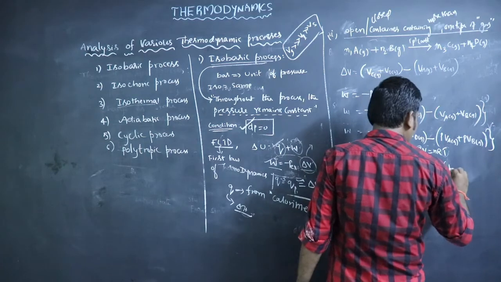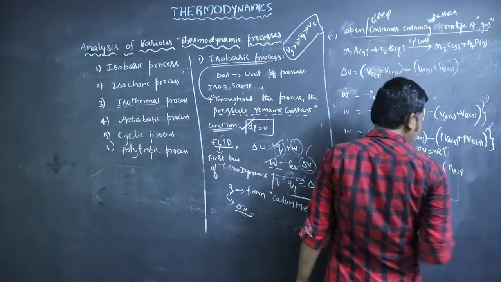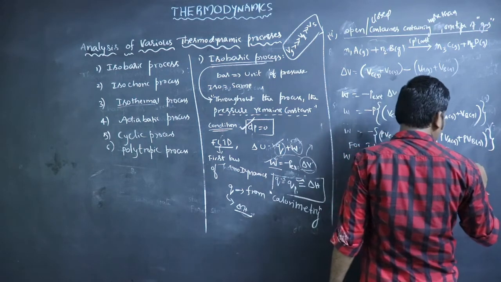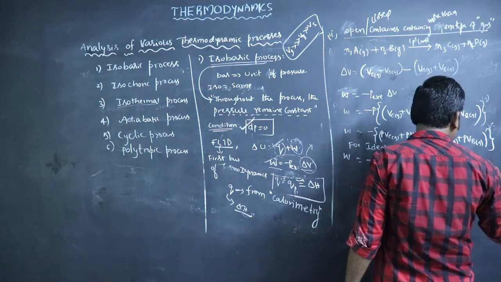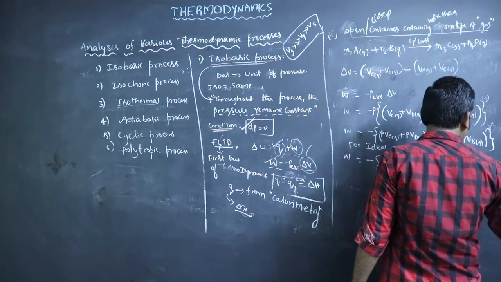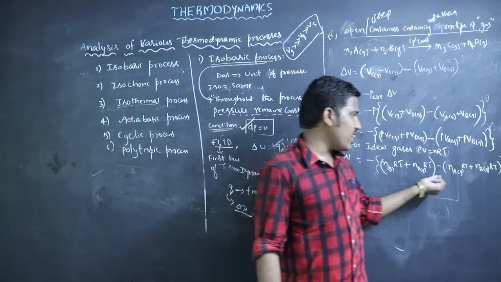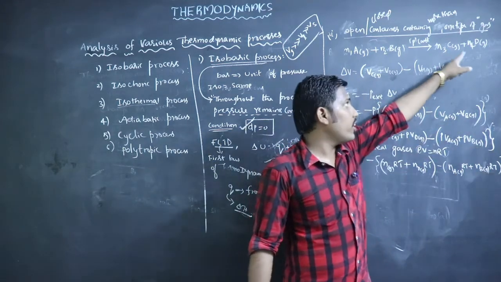So minus, na moles of A gas into RT plus nb moles of B gas into RT. We can use the notation nc, nd or na, nb, or n1, n2, n3, n4.